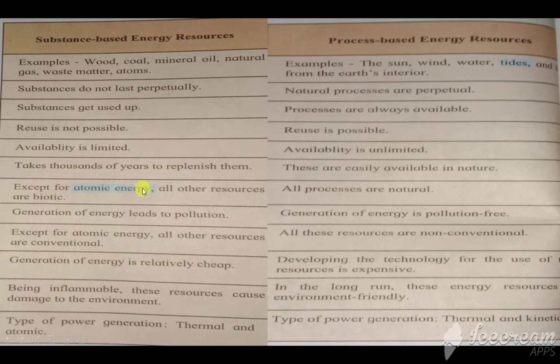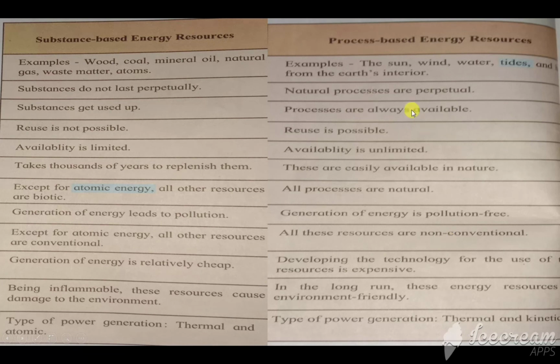Except for atomic energy, all other resources are biotic components and all processes are natural only. Generation of energy leads to pollution, and generation of energy is pollution free. Obviously, when we burn wood, coal, it will lead to pollution. Except for atomic energy, all other resources are conventional. All these resources are non-conventional.